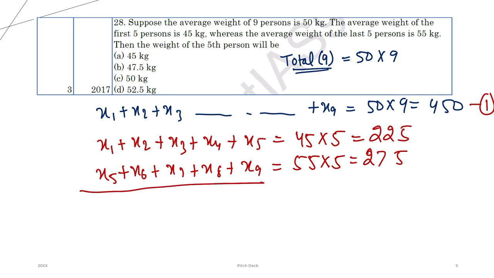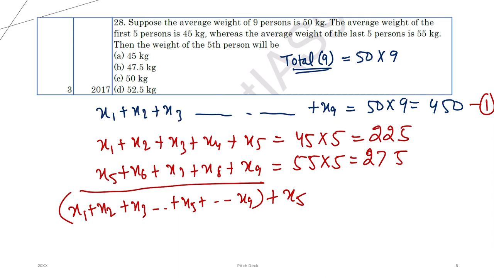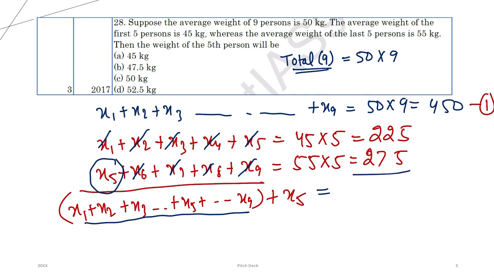Now, add statement number 2 and statement number 3. Will you not get x1 plus x2 plus x3 up to x9? There is one extra x5. How? 1, 2, 3, 4, 5, 6, 7, 8, 9. Then this is coming here, plus there is one extra x5, which we are keeping outside the bracket. So if you do the summation, you will get 500.